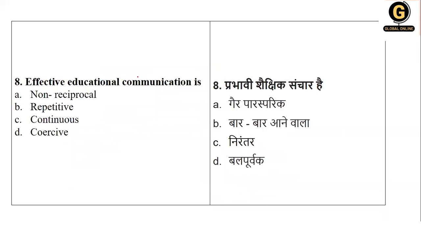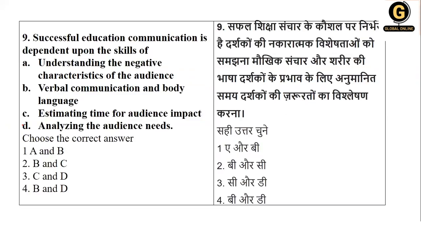Next, effective educational communication is: if you want to make educational communication effective, non-reciprocal, repetitive, continuous, cohesive. Now see, non-reciprocal is different. Repetitive, you can give birth to rote learning or memory rote learning, which should be avoided. Cohesive, it should not be there. So definitely your right answer is continuous. For effective communication, continuity is very important. So your right option is continuous. Okay, going to the next question.